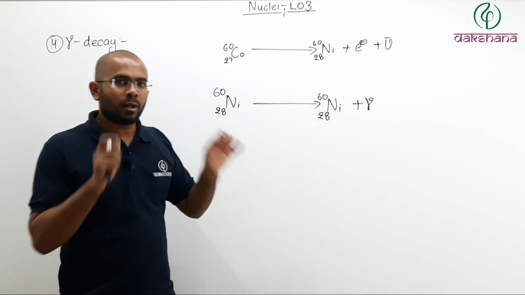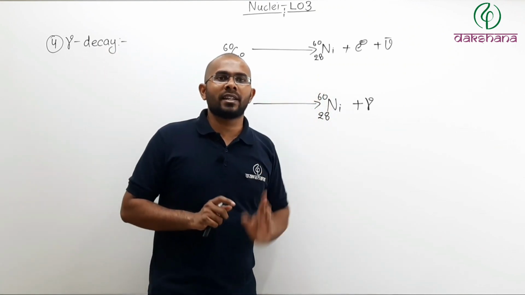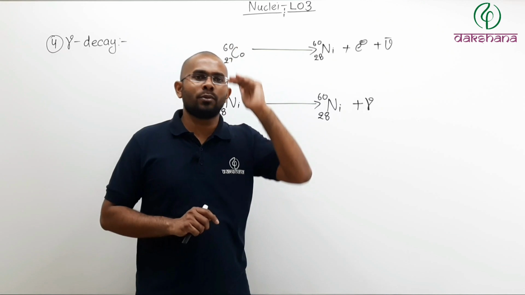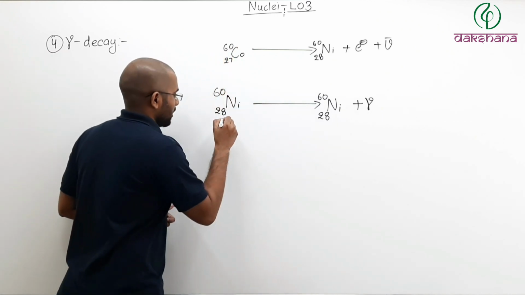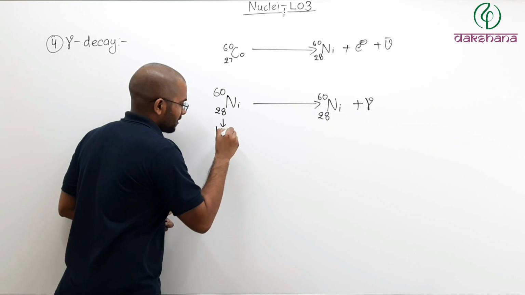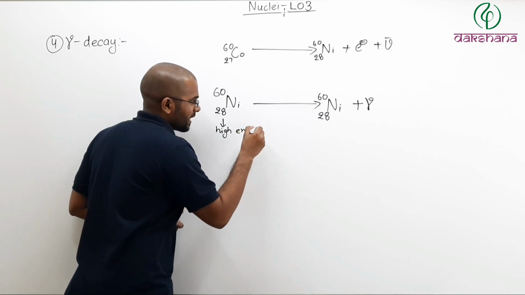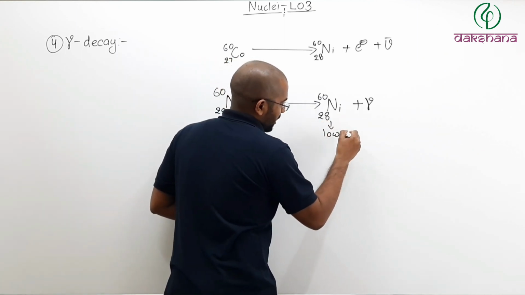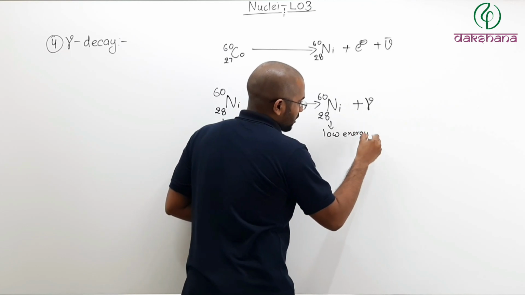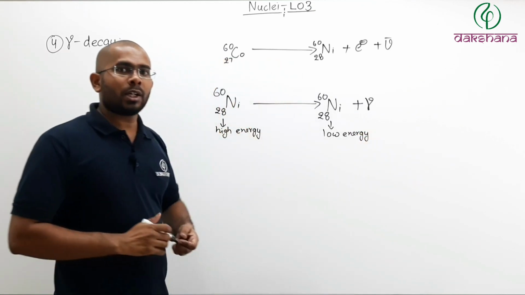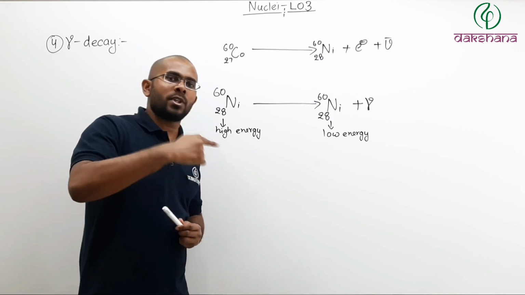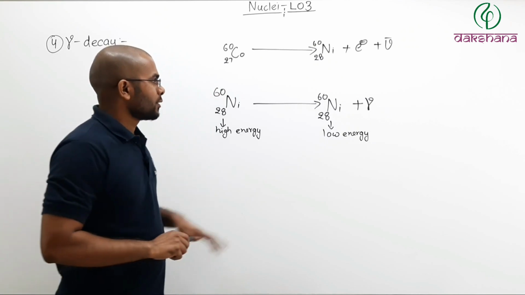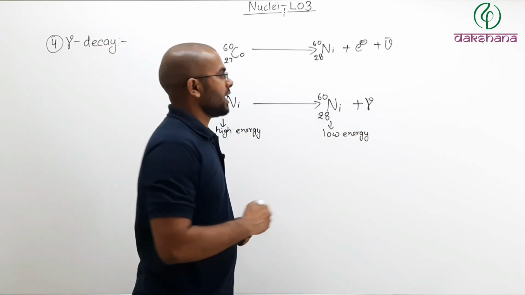The only thing that happens in a gamma decay is the nucleus comes down from a high energy state to a low energy state. So this nucleus will be in a high energy state, or what you call an excited nucleus, and this will be low energy. Now remember, we are not talking about the energy of the electron, we are talking about the energy state of the nucleus itself, not the electrons revolving around the nucleus. So this high energy photon will be emitted.